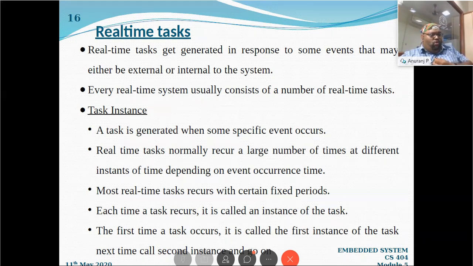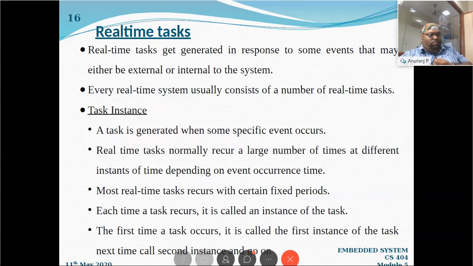A task is generated once a specific event occurs. Real-time tasks normally occur at a large number of different instances of time, depending on the event occurrence time. It means that a task will be coming at different instances of time. Say in the first second, a particular task T1 comes, then it will come on the 5th second, then it will come on the 8th second, right?